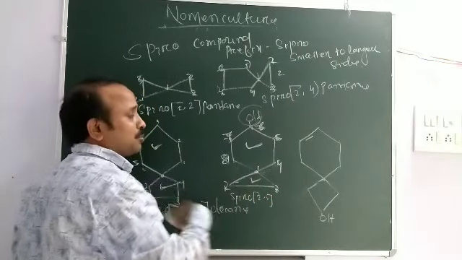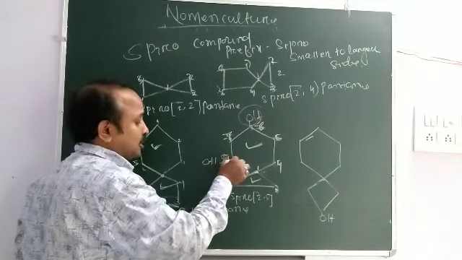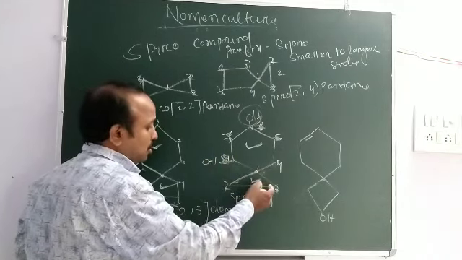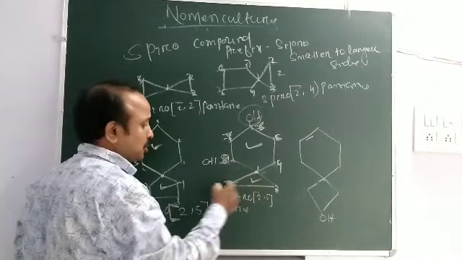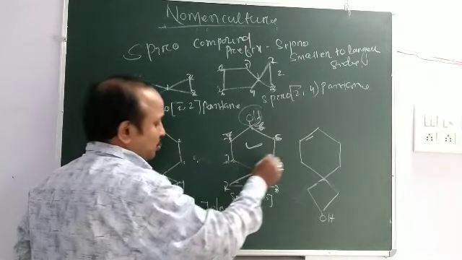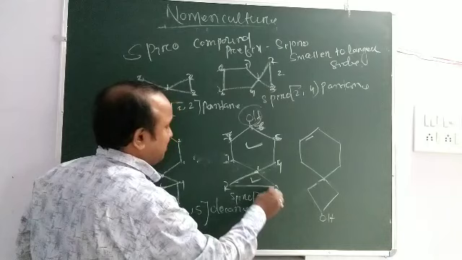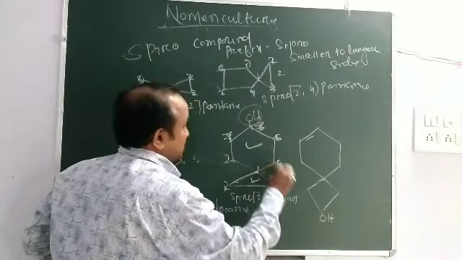So then you can count from any. If suppose this alcohol group is attached at this point, then you go through 1, 2, 3, 4. As it contains the same locant, you count from any side. Spiro 2, 5. There are 8 carbons, oct, an, 6, ol.